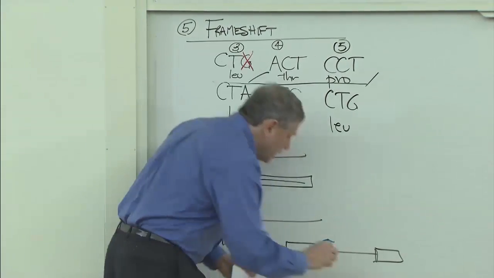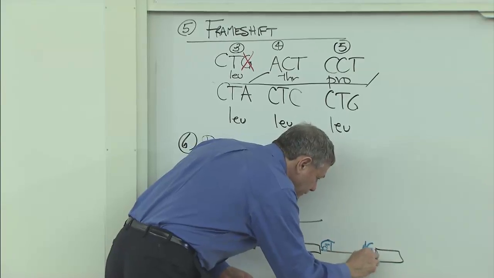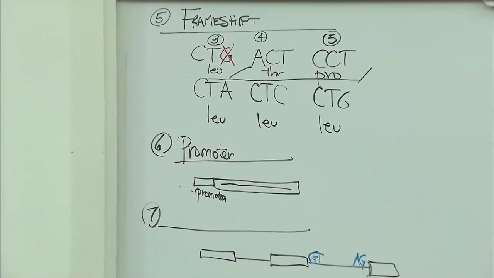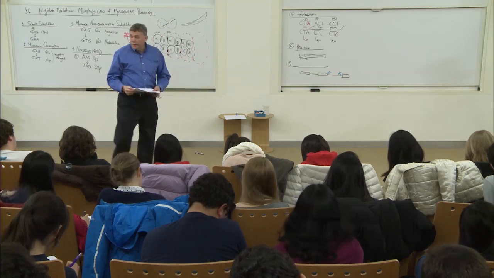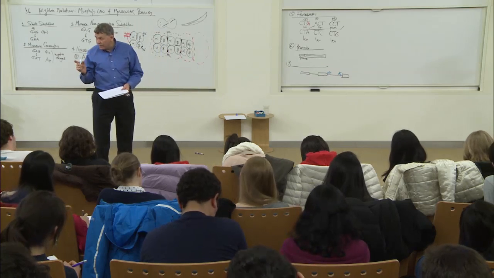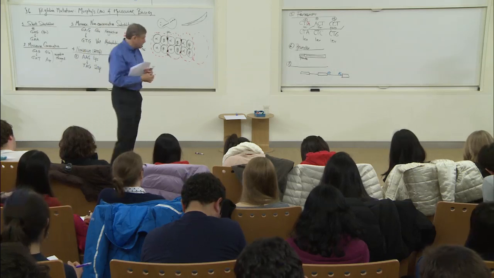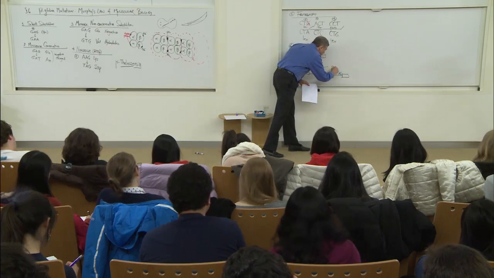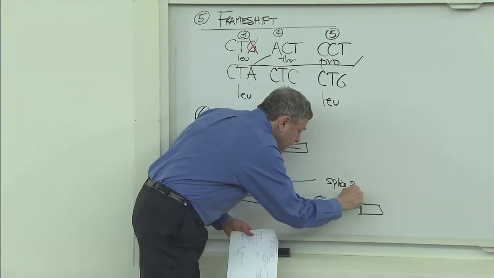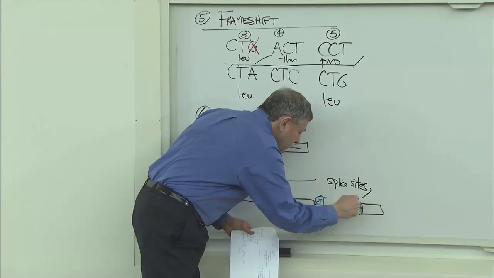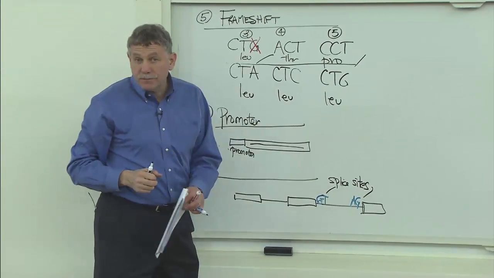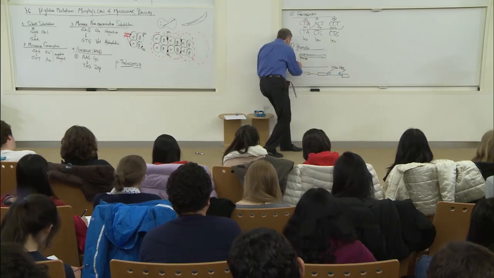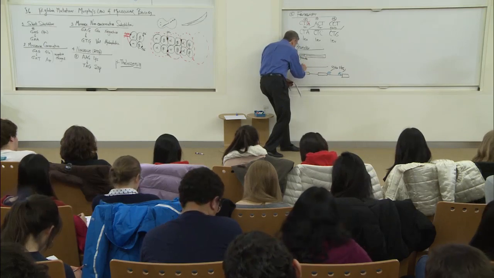And it turns out you must have an AG here for the splicing machinery to recognize that an intron is supposed to be spliced out. There are what are called splice signals in the DNA that occur in the intron. And if these splice signals, these splice sites, were to be mutated, what happens? The RNA won't be recognized and spliced. So I could have mutations in the splicing machinery.